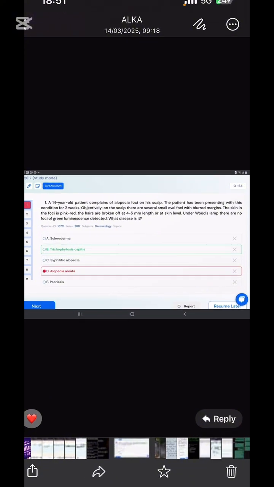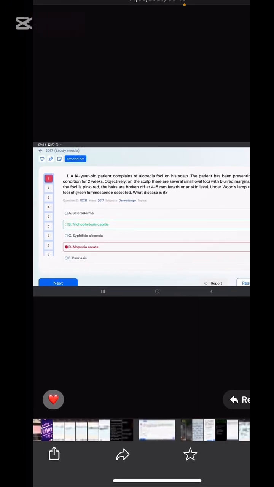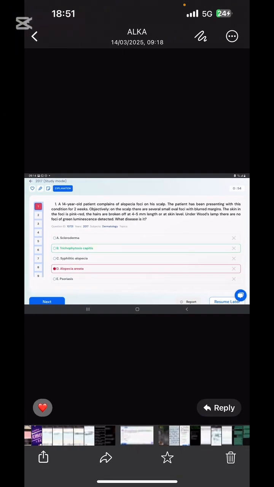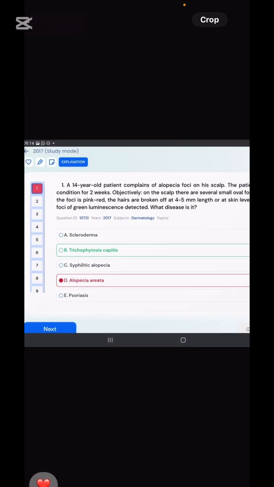Let's see the question over it. A 14-year-old patient complains of foci on his scalp. The patient has presented with this condition for 2 weeks. Objectively, on the scalp there are some oval foci with blurred margins. Please remember, oval foci with blurred margins, and the skin over the foci is pink-red. The hairs are broken off 4 to 5 mm above the skin, and at the skin level under the Wood's lamp there are no foci. So Wood's lamp is negative, and it is supposed to show green luminescence here.